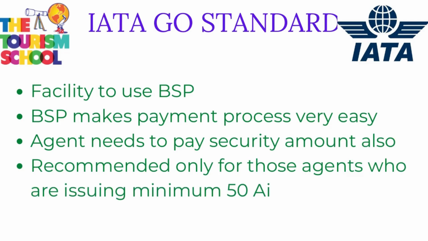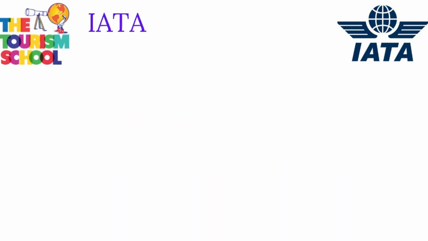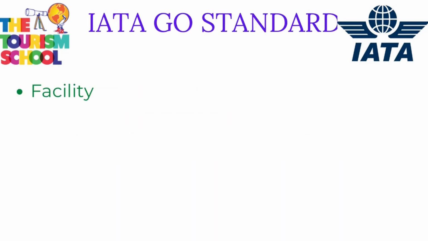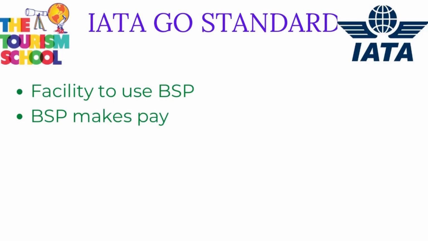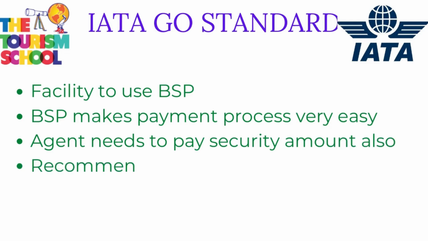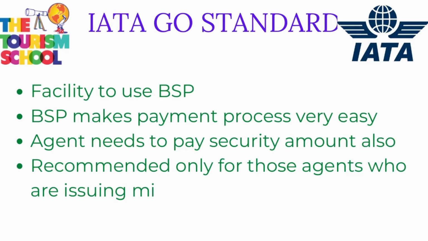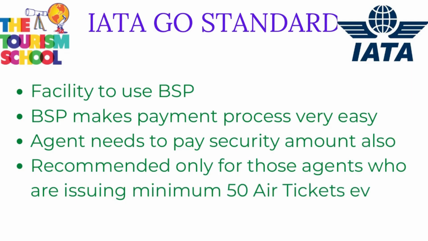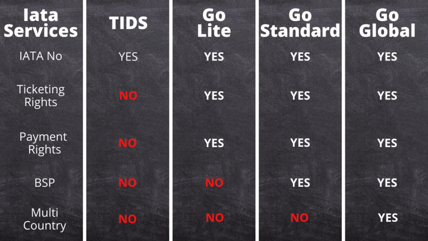With the help of BSP, your cost of the air ticket reduces a bit, your work gets faster, your billing becomes very easy, and payments to airlines become very easy. You even start getting credit. But there are more charges involved.